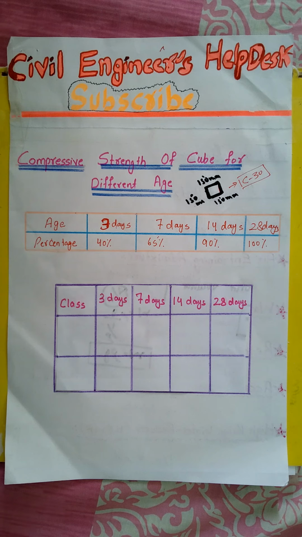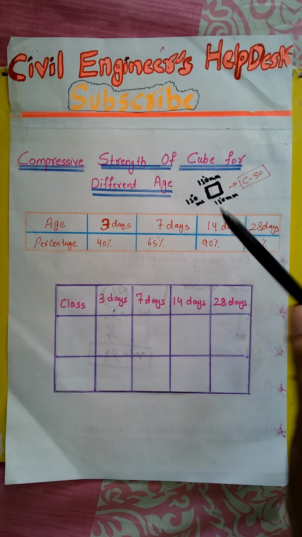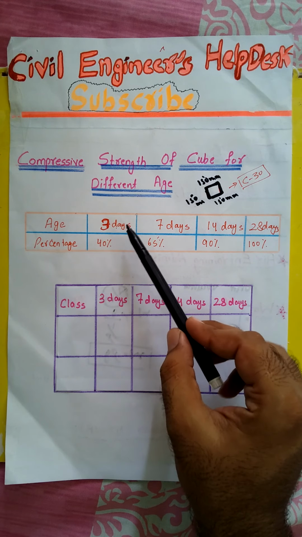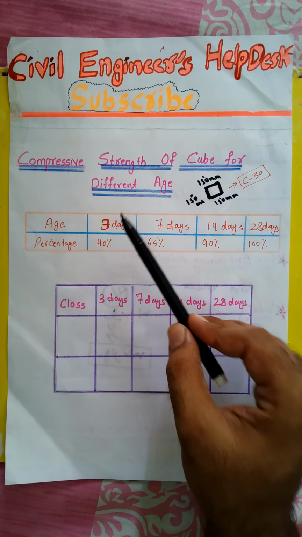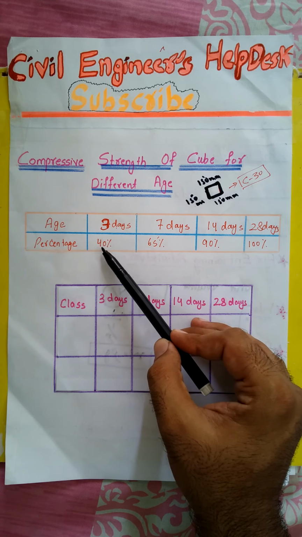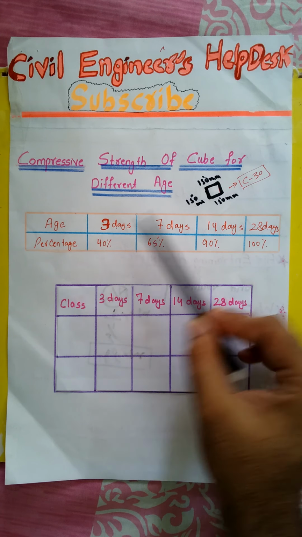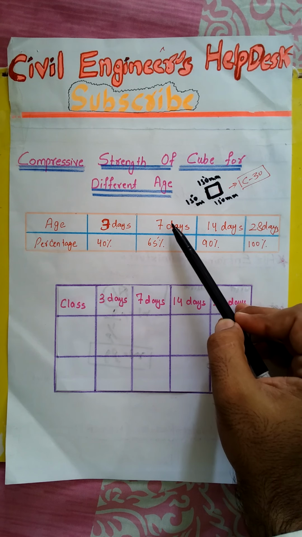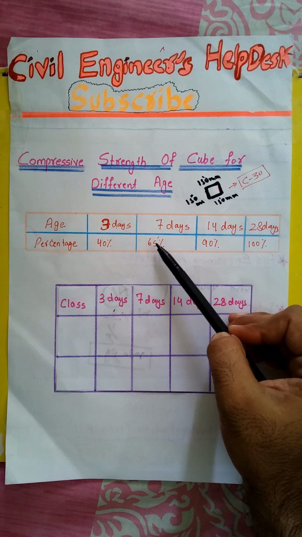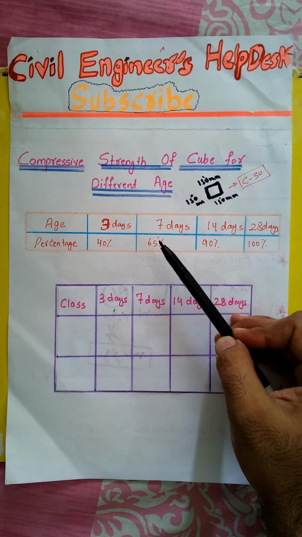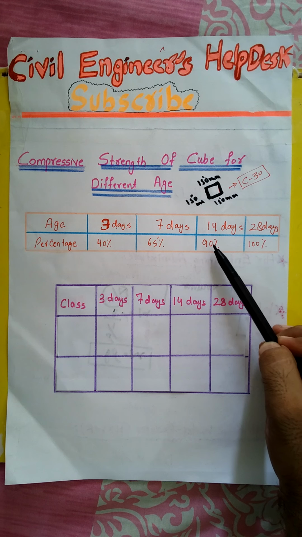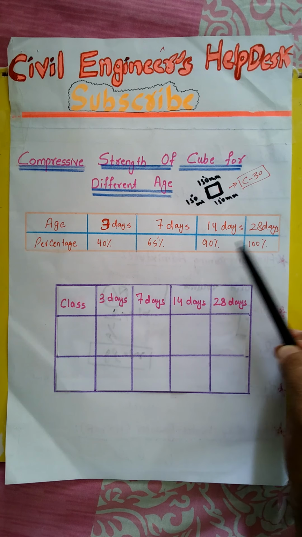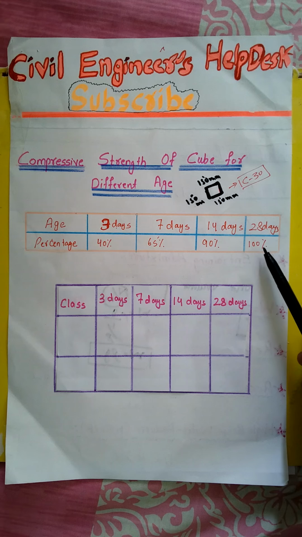This is the ACI recommendation, and this chart shows that after 3 days of pouring, the cube must have 40% of its actual strength. After 7 days the cube has 65% of its original strength. After 14 days, 90% of its original strength, and after 28 days its strength should be 100%.